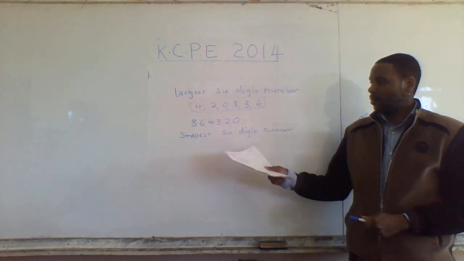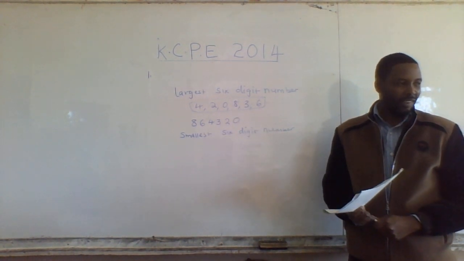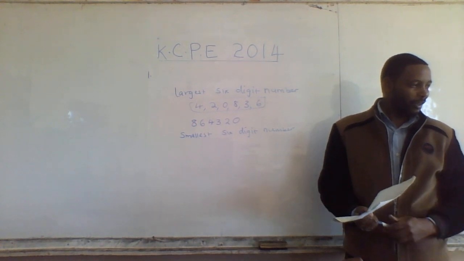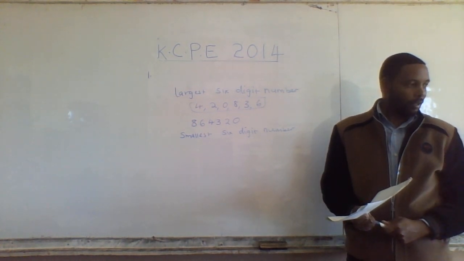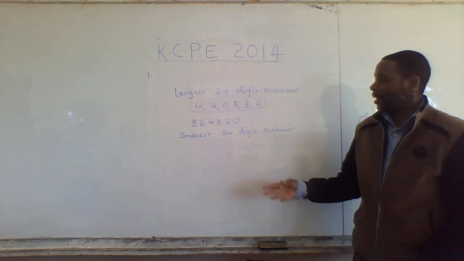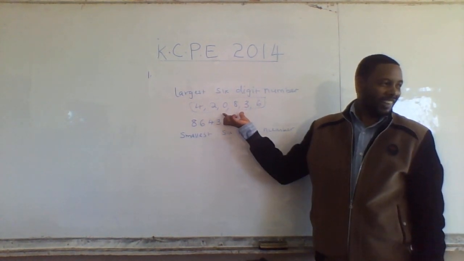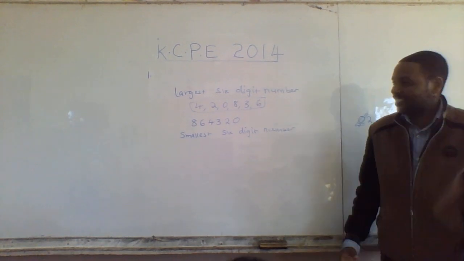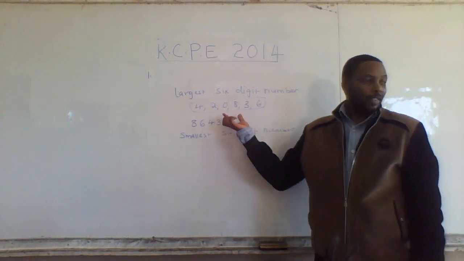Who can tell me why we don't begin with the smallest digit? Yes, correct yourself. Because not all digits have 0. Not all of them. Oh, very good. But for this particular one, there's a 0, isn't it? Yes. So, very good. Clap for him. He has corrected himself. So, this one has a 0 now.